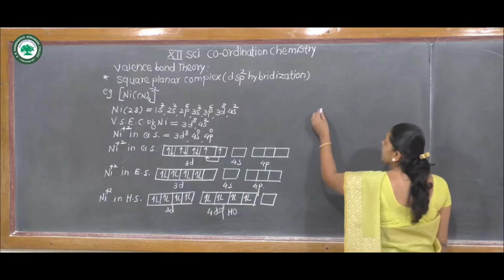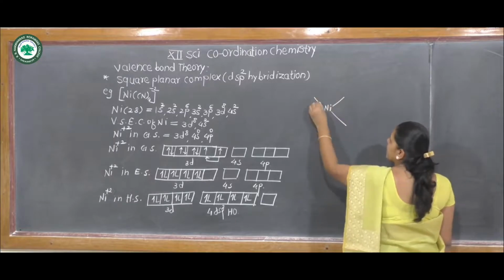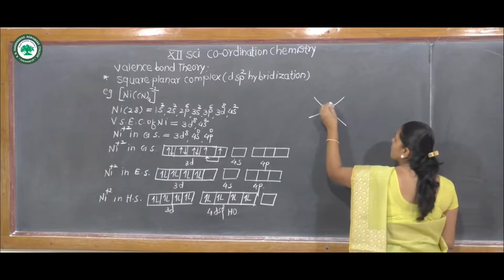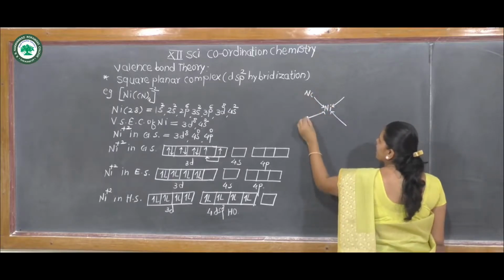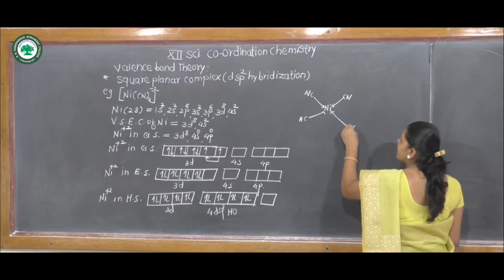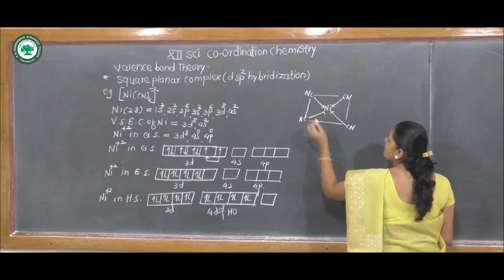Then the geometry: the central metal nickel forms 4 coordinate bonds with cyanide, cyanide, cyanide and cyanide. This is square planar geometry.